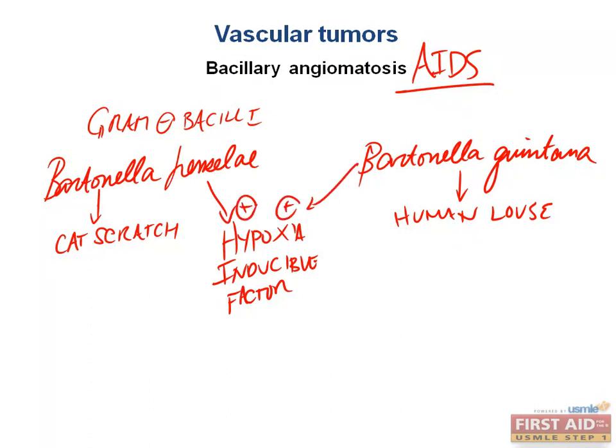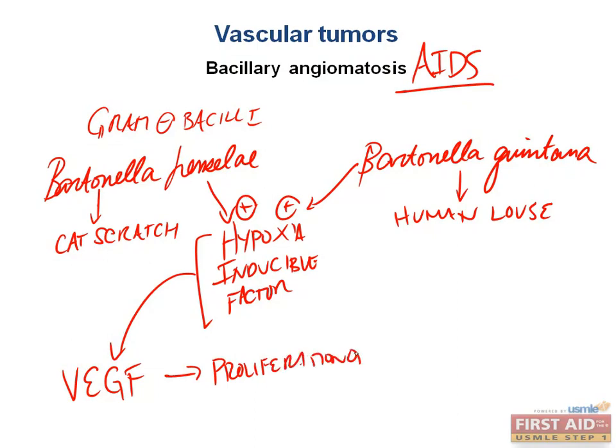this agent. Now, we've talked about this before, but we need to review what exactly HIF is, or hypoxia-inducible factor. It is a very potent transcription factor that stimulates the production of vascular endothelial growth factor, or VEGF. Now, what does VEGF do? Well, vascular endothelial growth factor should obviously do something to make vessels and endothelial cells proliferate. And that's exactly what it does. It leads to the proliferation of vessels and endothelial cells.